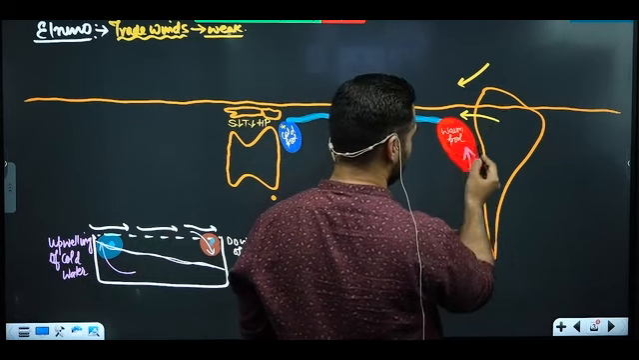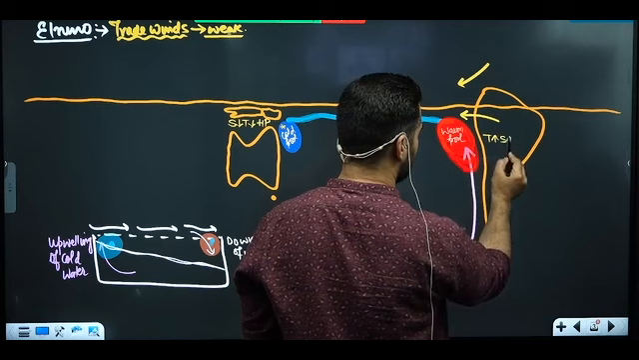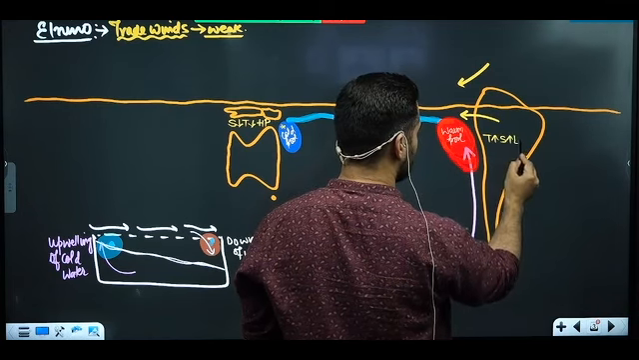Driest desert of the world. Warm pool of water is coming. What will be temperature? High. What will be sea level? High. What will be pressure? Low.